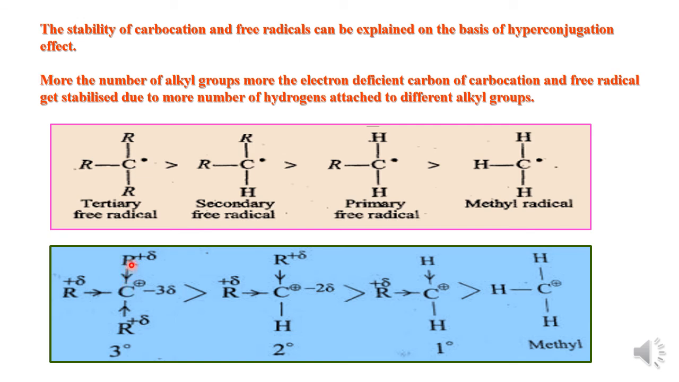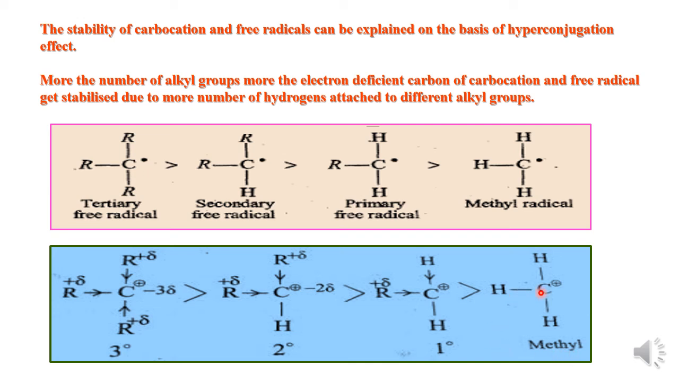We know that alkyl groups are electron releasing in nature, and therefore this positive charge present on this carbocation can be easily stabilized. And therefore, as the number of alkyl groups is more, the possibility of hyperconjugated structures is also more, and therefore the tertiary carbocation gets more stabilized. Now in the case of secondary carbocation, there are only two alkyl groups, and therefore it is more stable than the primary, where only one alkyl group is present, and the primary one is more stable than the methyl.